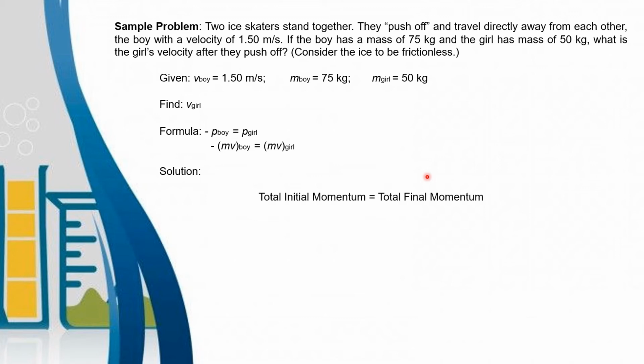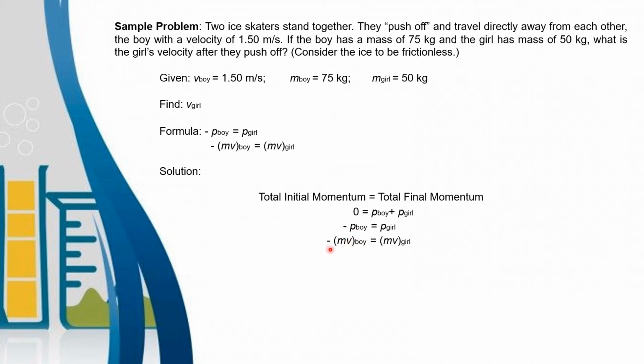velocity. The total initial momentum is equal to total final momentum. So the total initial momentum before the push off is 0, equal to the total final momentum, the momentum of the boy plus the momentum of the girl. So let us just transpose the momentum of the boy to the other side to make it negative. It is just a formula, just to show where this formula comes from. Let us expand this formula. So we will get, again, momentum is equal to mass times velocity.